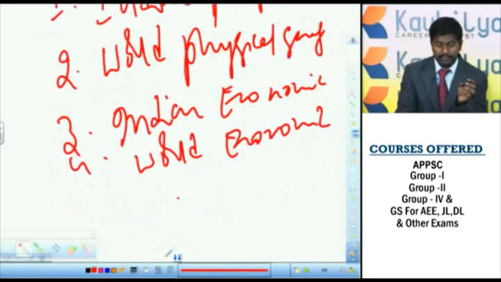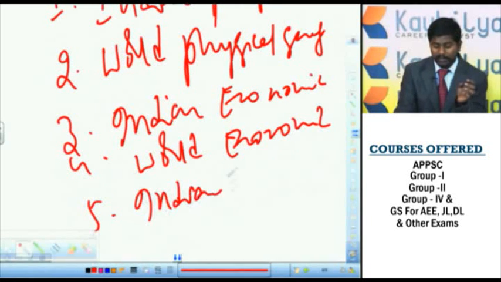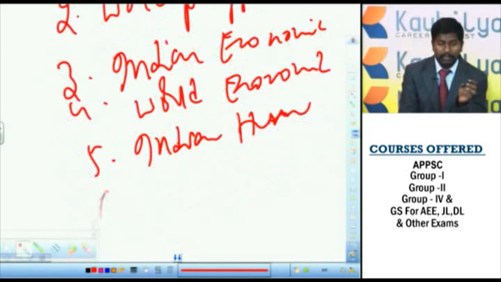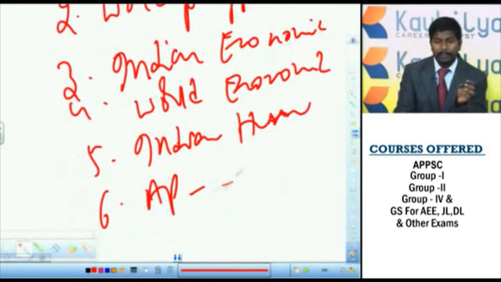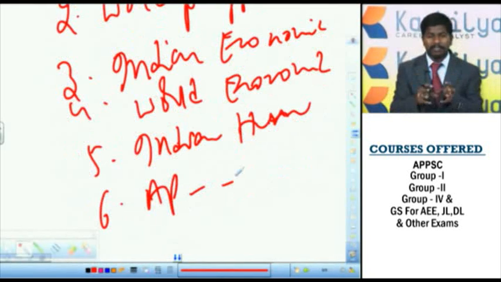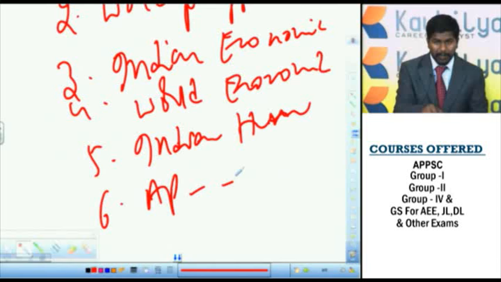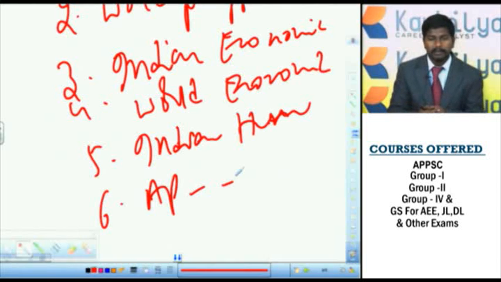And the fifth one, Indian human geography. And the sixth one, AP geography. That means if you divide the syllabus into a number of parts, these are the important parts according to the weightage of marks in the examination.